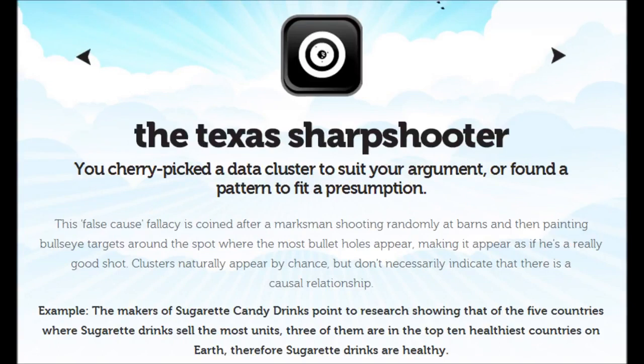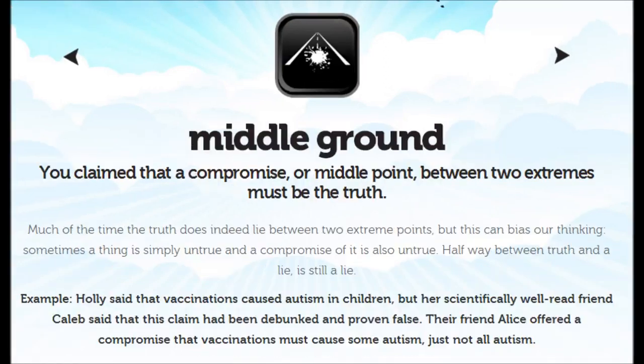23. The Texas sharpshooter. You cherry-picked a data cluster to suit your argument, or found a pattern to fit a presumption. This false cause fallacy is coined after a marksman shooting randomly at barns, and then painting bullseye targets around the spot where the most bullet holes appear, making it appear as if he's a really good shot. Clusters naturally appear by chance, but don't necessarily indicate that there is a causal relationship. Example: the makers of cigarette candy drinks point to research showing that of the 5 countries where cigarette drinks sell the most units, 3 of them are in the top 10 healthiest countries on earth, therefore cigarette drinks are healthy.